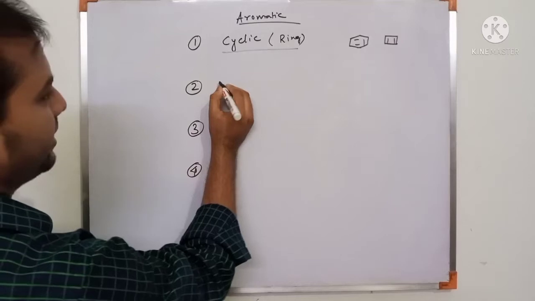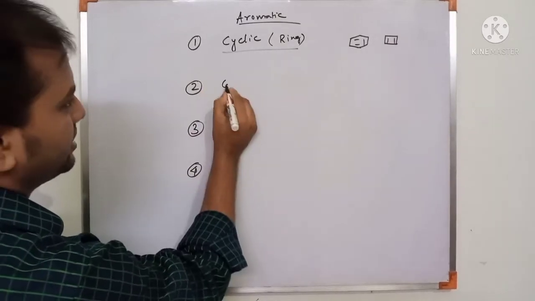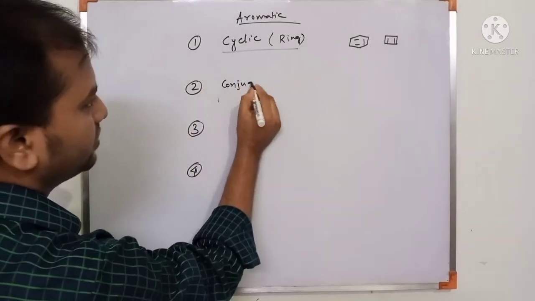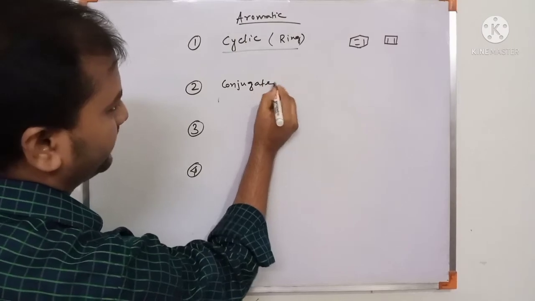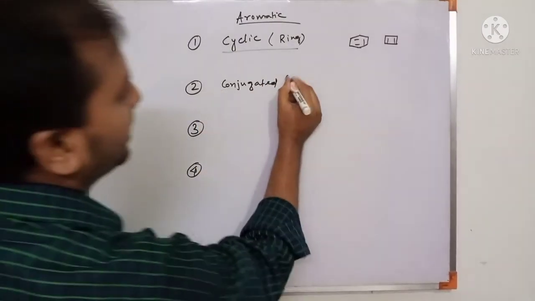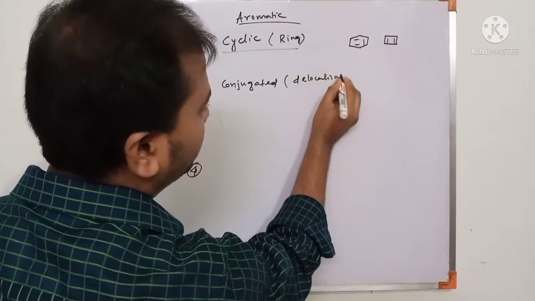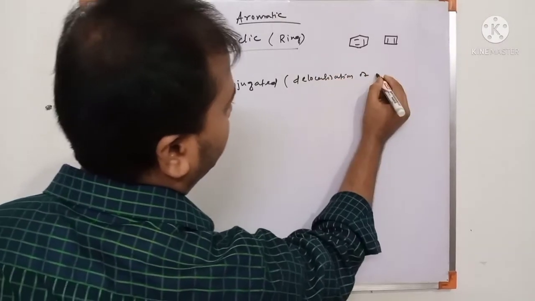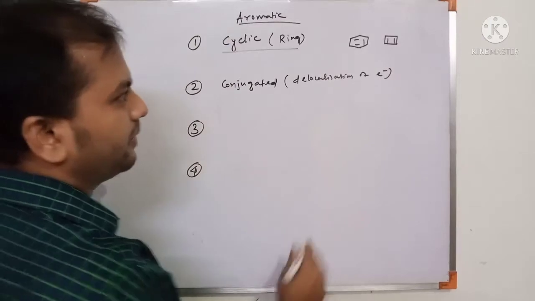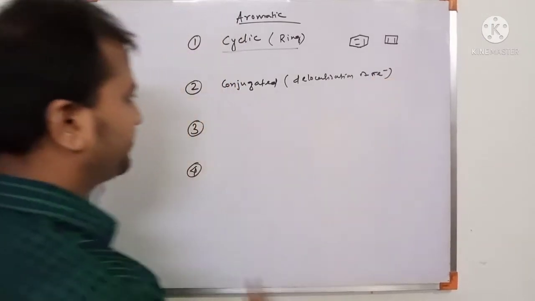Then check conjugation. Conjugated system means delocalization of electrons. Delocalization of pi electron system.